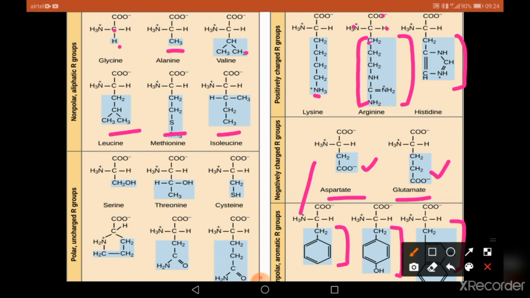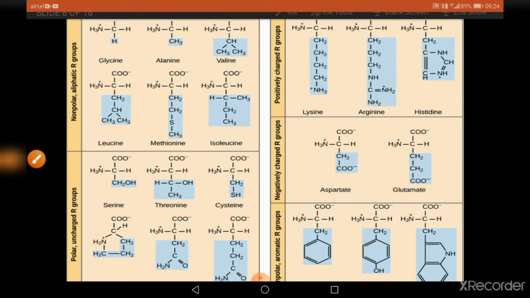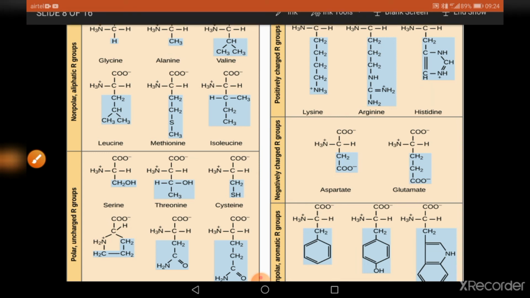Here these amino acids are polar, but the R group is uncharged. These are serine, threonine, cysteine. All these are polar uncharged amino acids.